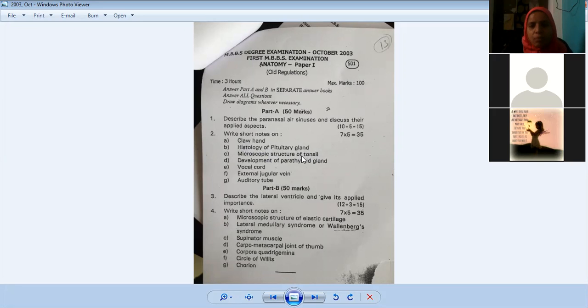Then tonsil, what do we see? Tonsil microscopic structure. What is the lining epithelium? Stratified squamous non-keratinized epithelium. You will see crypts and folds like this, and below that you will see a collection of lymphatic nodules. Development of the parathyroid gland: what are the pharyngeal pouches involved here? Third and fourth. The fourth forms the superior parathyroid and the third forms the inferior parathyroid gland.